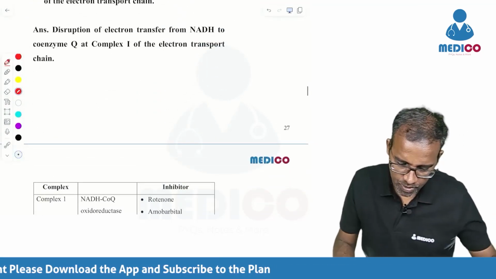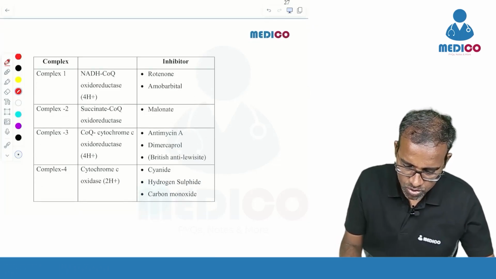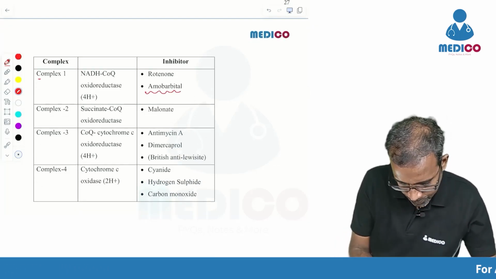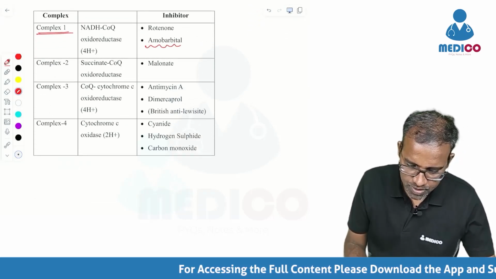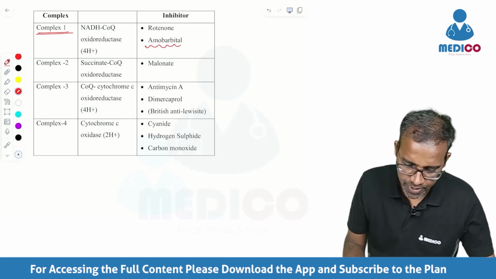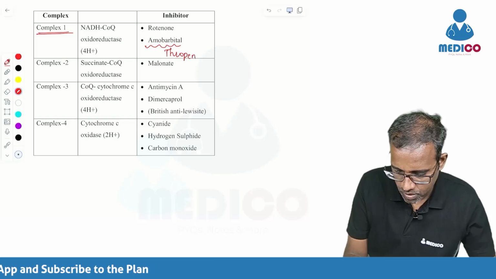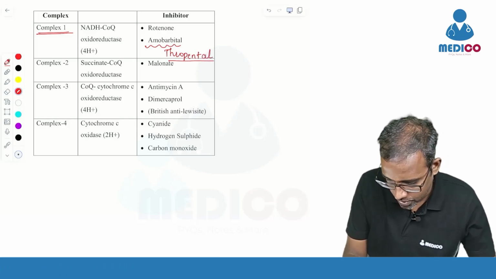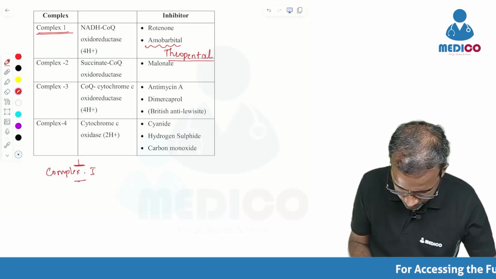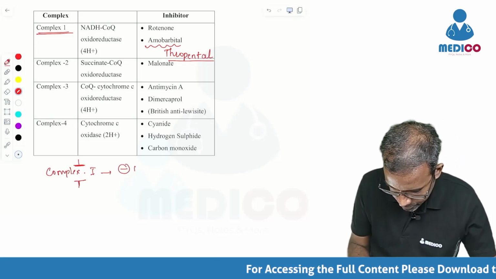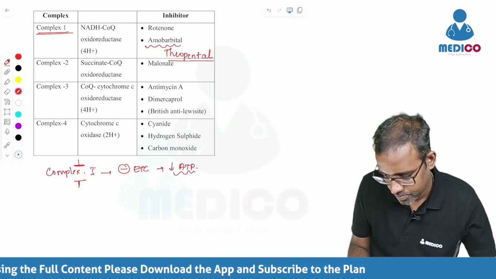Yes, thiopental comes under barbiturate compounds, and those compounds inhibit complex 1. Complex 1 is NADH coenzyme Q oxidoreductase. So thiopental can inhibit complex 1. When complex 1 is inhibited, the electron transport chain will not happen. So the ETC is inhibited, and ATP production will not be there.